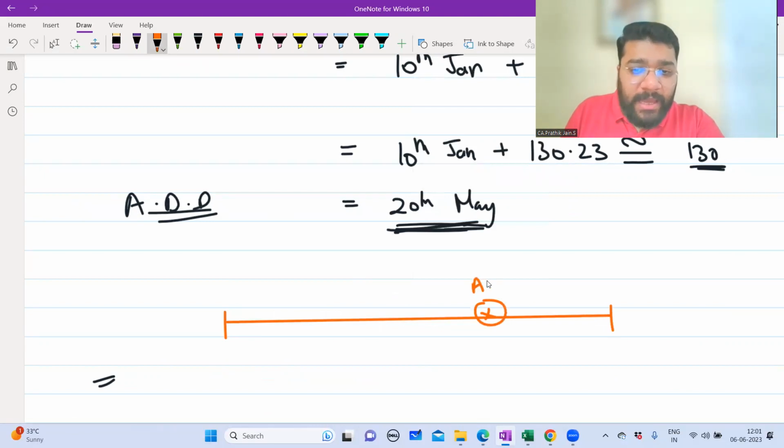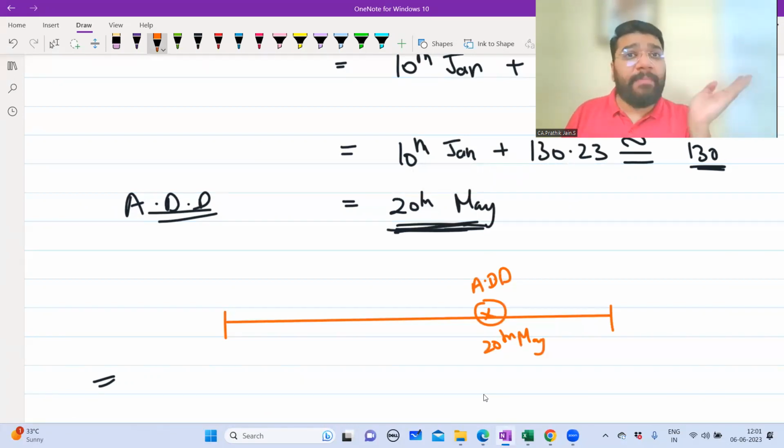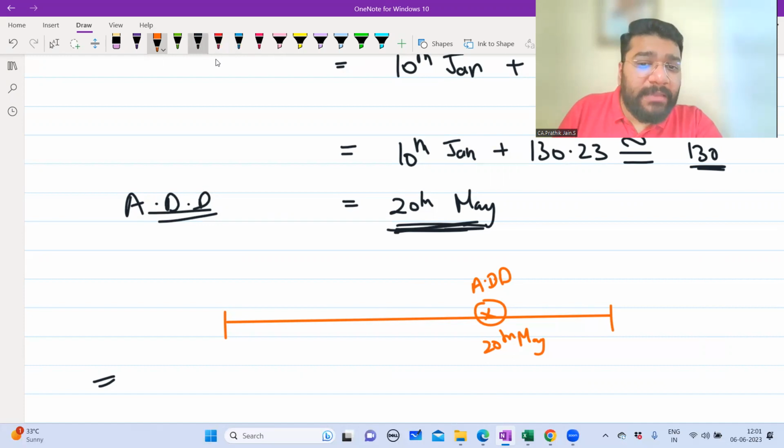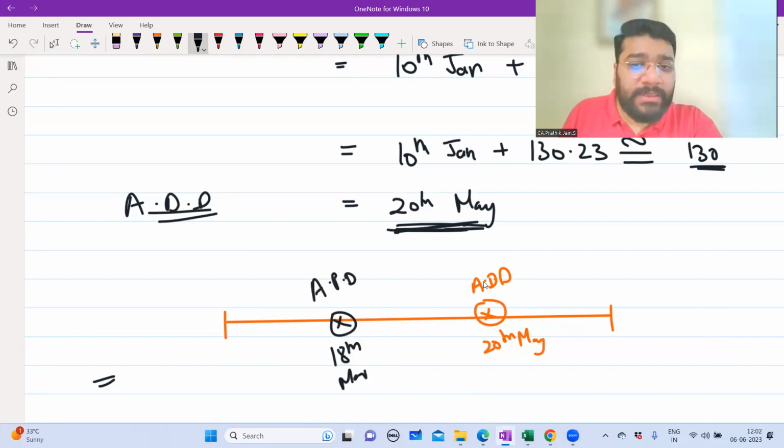Let's say this is the average due date. What is the average due date? 20th May. This fellow wants to make the payment on 18th March. So is it early payment or late payment? 18th March, guys, is it early payment or late payment? 18th March is the actual payment date. This is the average due date. This is the actual payment date.